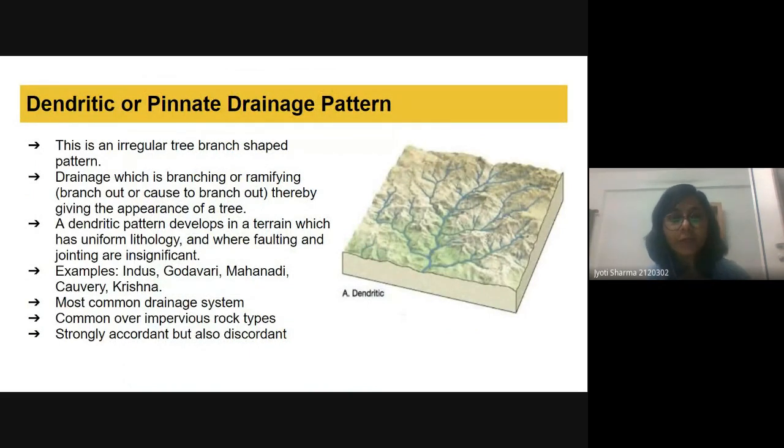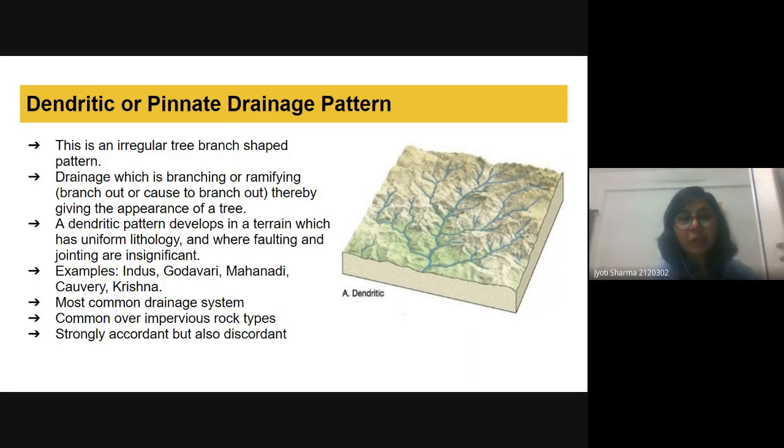Okay, let's talk about the different types of drainage pattern we have. The first drainage pattern is the dendritic or pinnate drainage. Dendrite means similar to a tree structure. Here we can see a main trunk, then we have the branches and the sub-branches. When this type of structure is formed, it is the dendritic or pinnate drainage pattern.